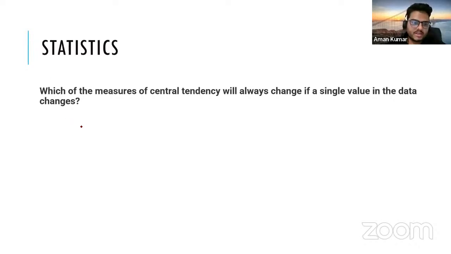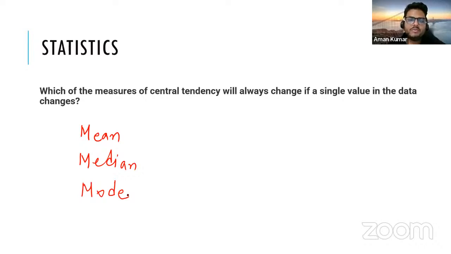I will just start writing here also so that it's an interactive kind of session. So mean, median, and mode. The question here is which of the below things will change even if you change one value in the data? So what's your answer for this? Even if you change one entry in the data, then that will change.